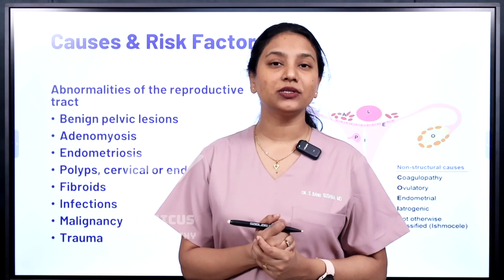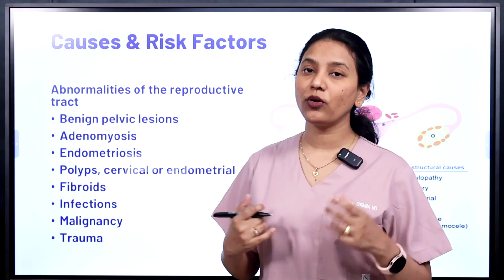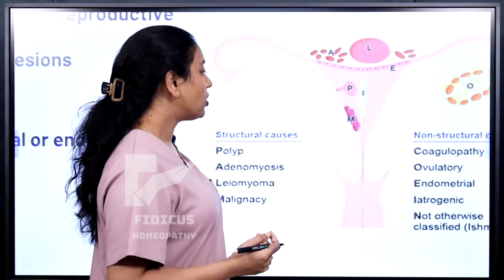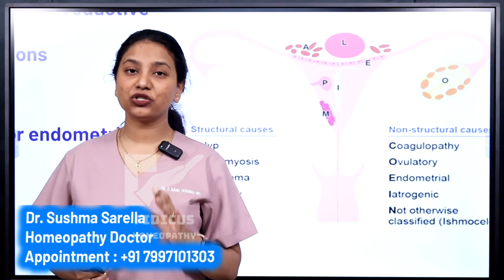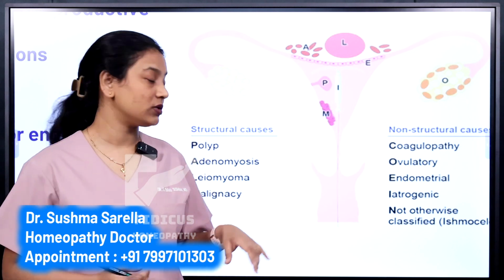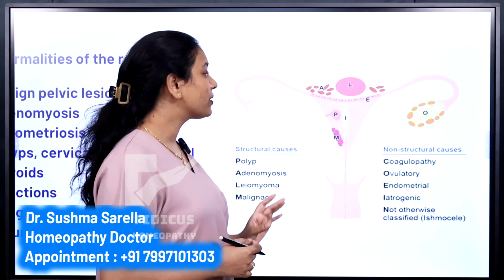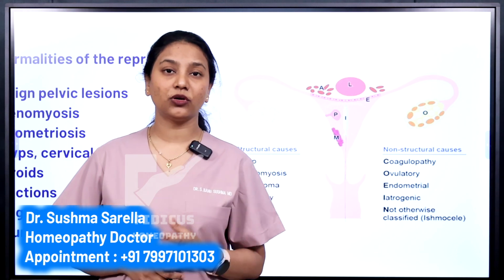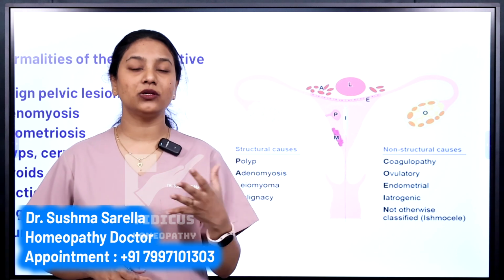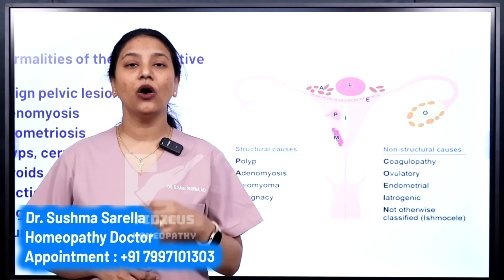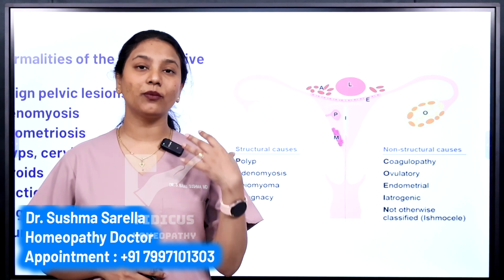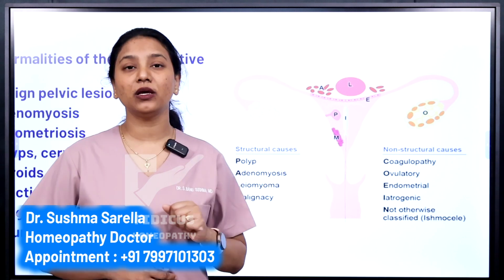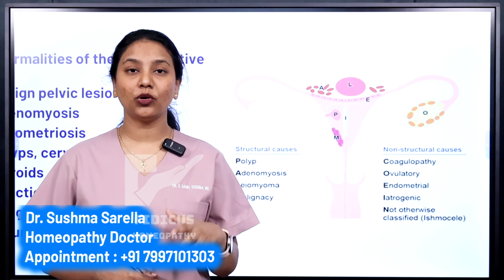Now let's get into the causes and risk factors for this AUB, or dysfunctional uterine bleeding. As you can see in the picture, the causes can be divided into two types: structural causes and non-structural causes. In the structural causes, if you're a medical aspirant or a doctor in your first or second year trying to learn different diseases, or if you're suffering from it and want to remember what sort of pathology is involved, remember that the structural causes can be remembered by the mnemonic PALM.